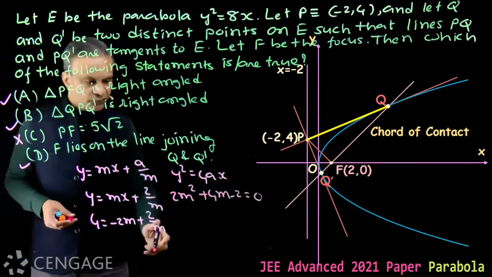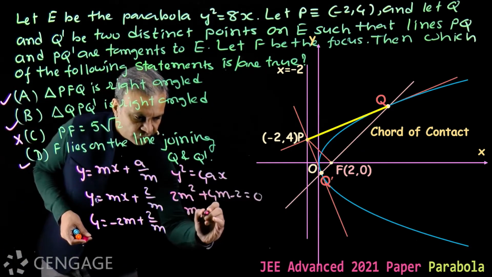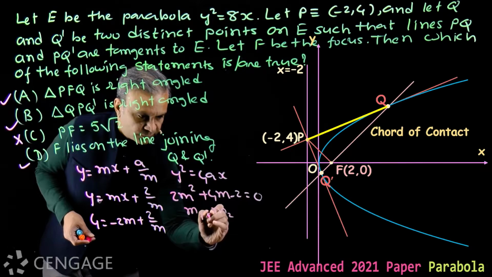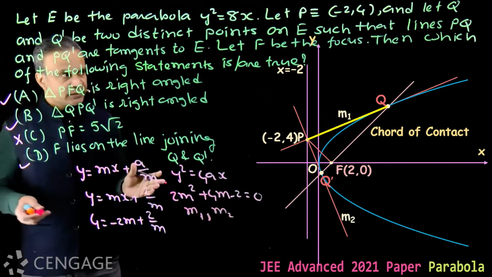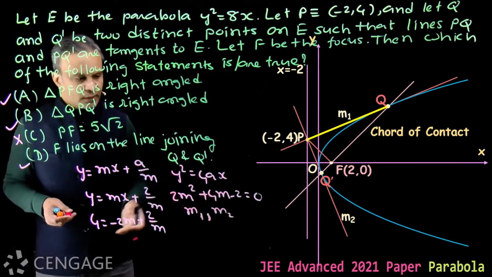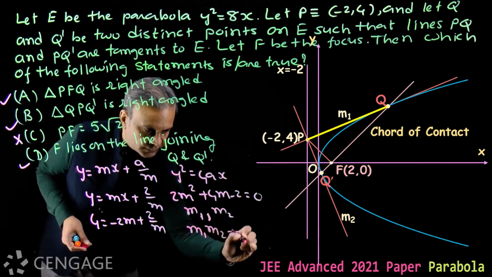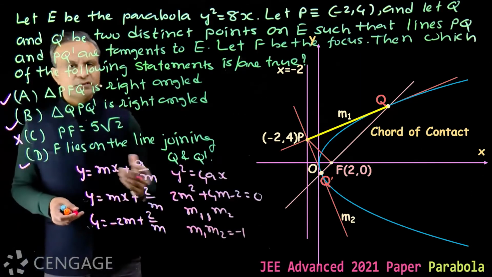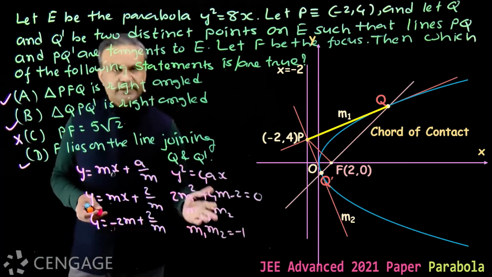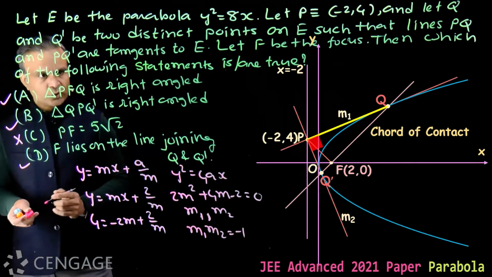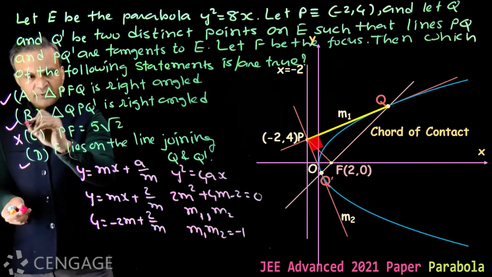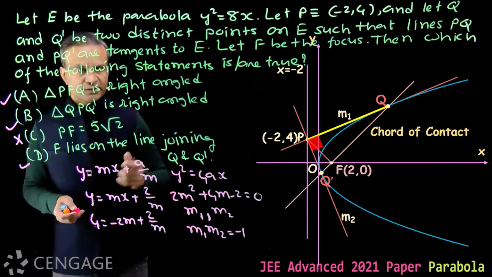From this we will get two values of m, m1 and m2. These two values will be slopes of tangents PQ and PQ dash. Clearly we have m1 m2 is equal to minus 1. Product of roots is minus 1, so tangents will be perpendicular. So option B is correct, that QPQ dash is right angle.